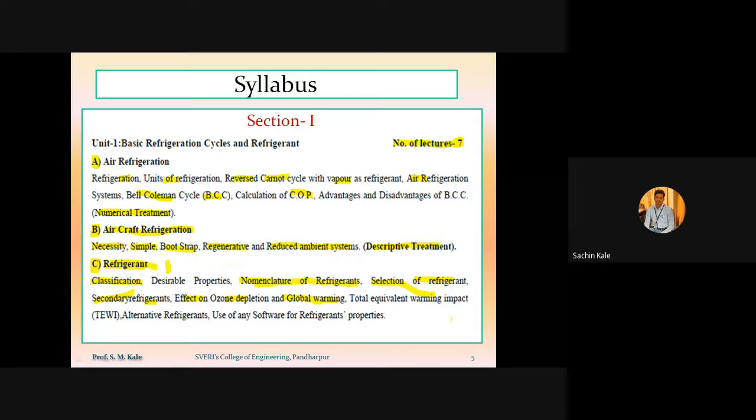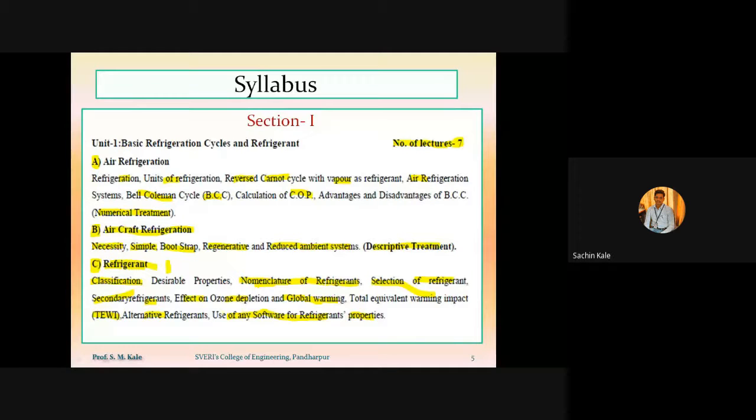Then total equivalent warming impact, known as TEWI. TEWI is called total equivalent warming impact. This is one of the most important parameters, based on which we can select the refrigerant for a particular application. We will see the exact meaning of TEWI. Then what is the meaning of alternative refrigerant? Alternative refrigerant and use of any software for refrigerant properties.